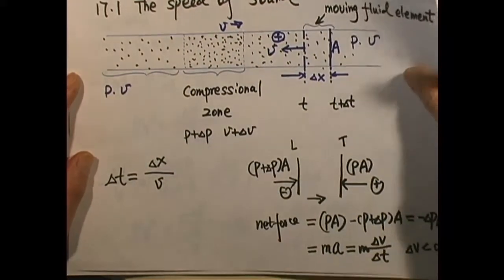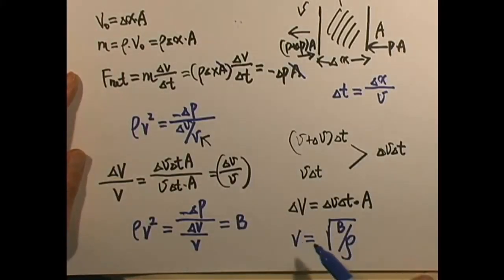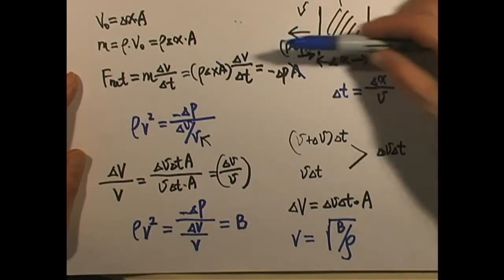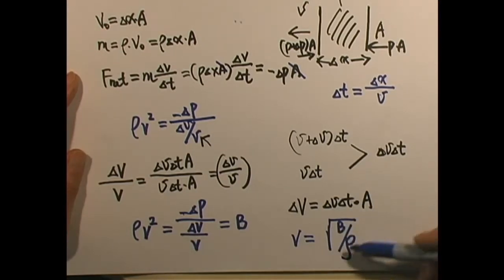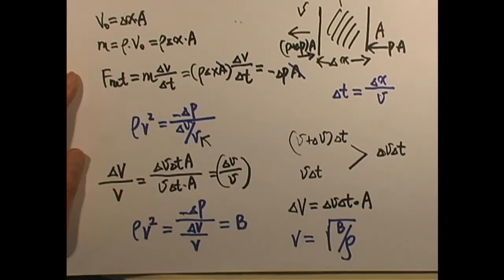So what we get here is the speed of the moving fluid. That is equivalent to the speed of sound. So our conclusion is: speed of sound equals the square root of bulk modulus of the fluid divided by its undisturbed density, rho. Well, this is a very interesting result, and I want to point out a couple of things.